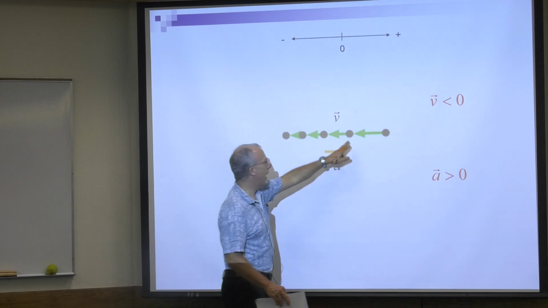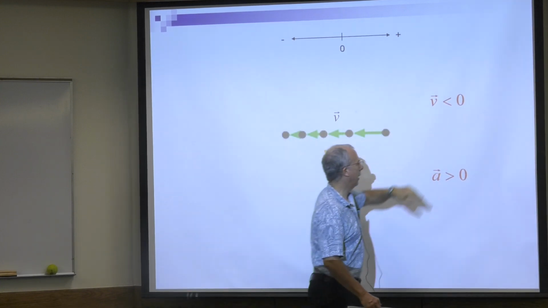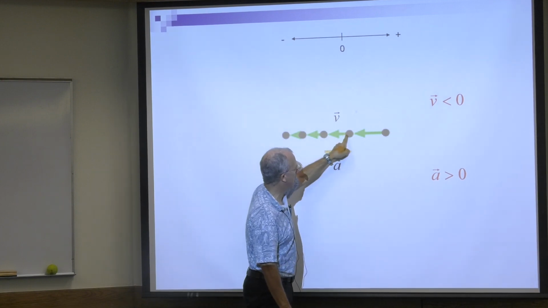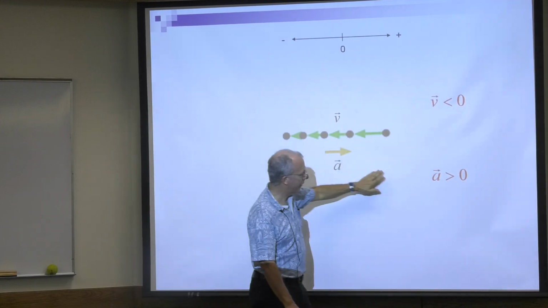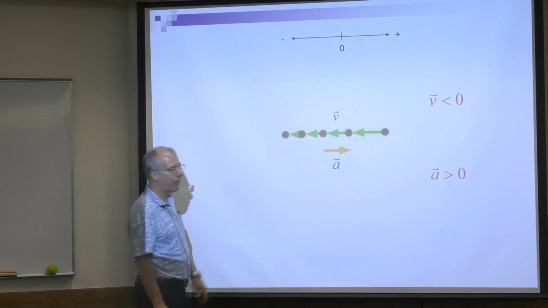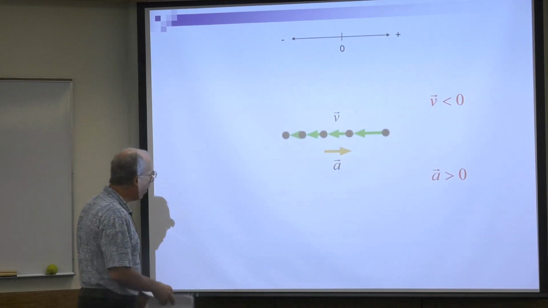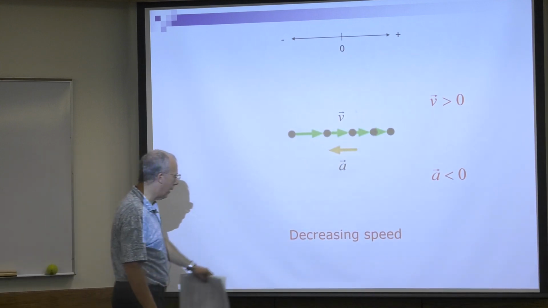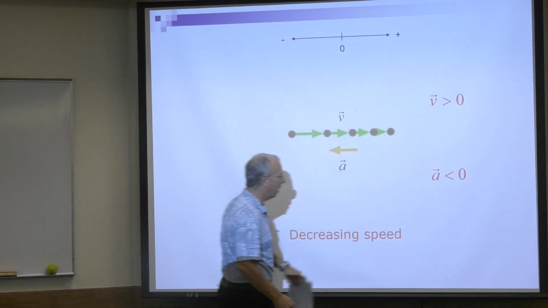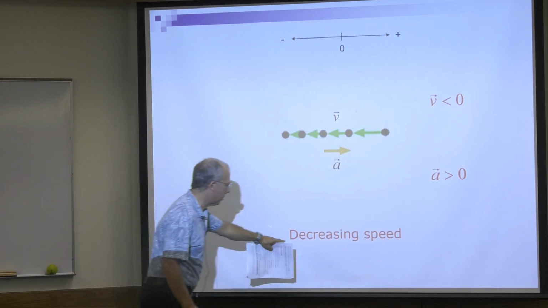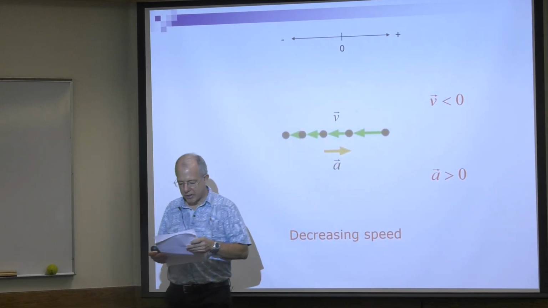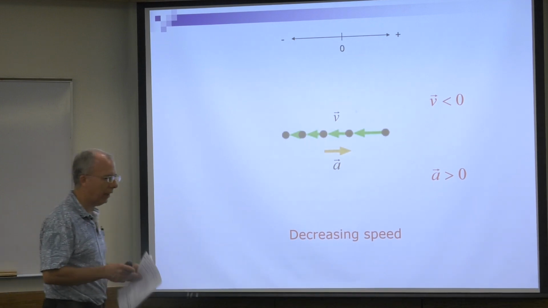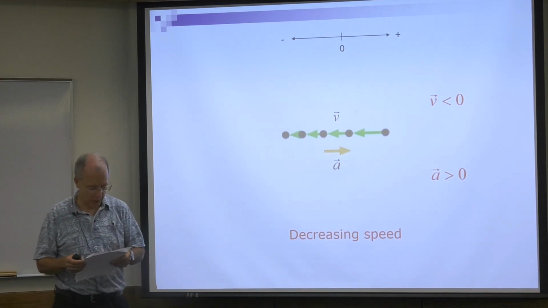The object's moving to the left, velocity is negative. The distance is increasing to the right, positive acceleration. Is the thing going faster or slower? Slower! So, let's review. This one we had decreasing speed, negative acceleration. This time we have decreasing speed, positive acceleration. So once again, the sign of a doesn't tell you anything. It doesn't tell you if the thing is going faster or slower.